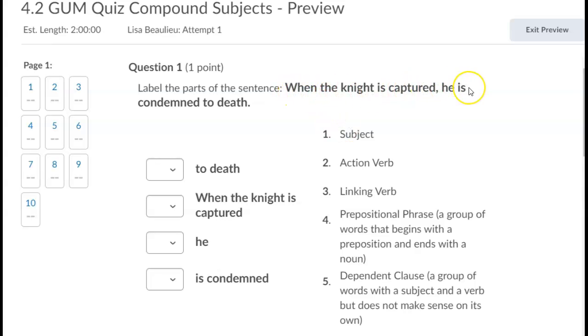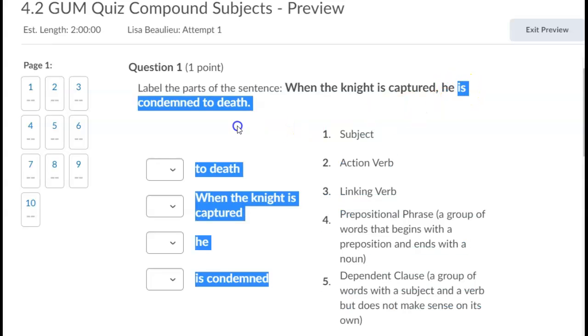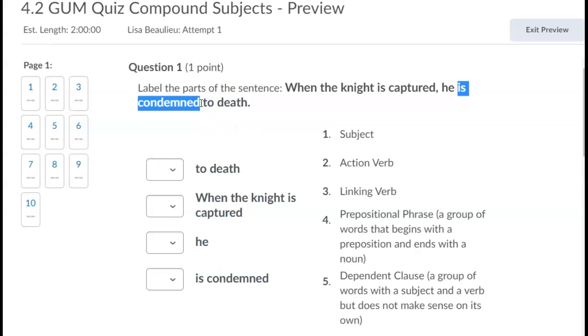So our subject is the person, place, or thing doing the action. When the knight is captured, he is condemned to death. The subject here is he, and his main action is condemned. He is condemned. Even though it has is in it, which could be a linking verb, it is not a linking verb. The is is simply helping out the word condemned, so that makes this an action verb. And we know the subject is number 1.